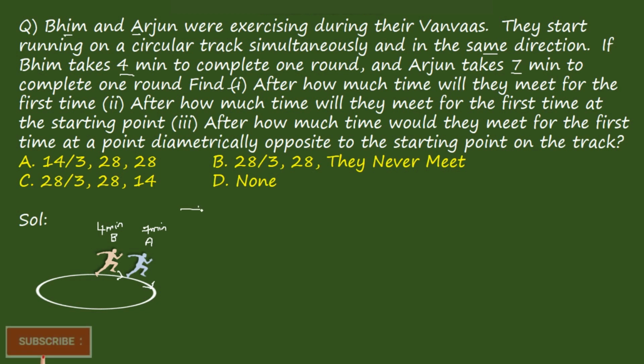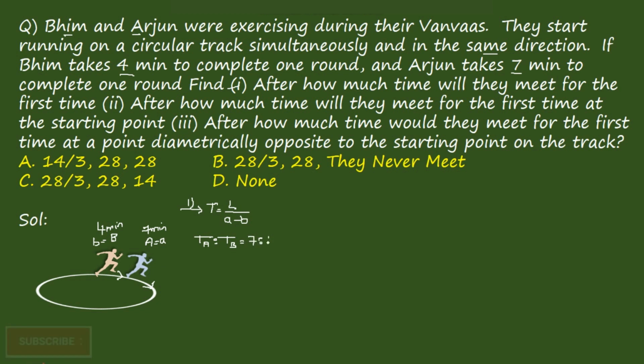The general formula that we know for the time after which they meet for the first time is time taken equal to length by A minus B, as they move in the same direction. But here length is not given and speeds are not given. A has a speed of A and B has a speed of B. But we know the time taken, so we can write this in the form of ratios. Time taken by A is to time taken by B